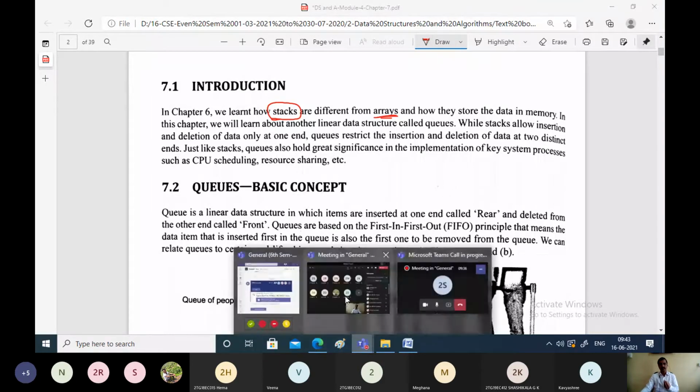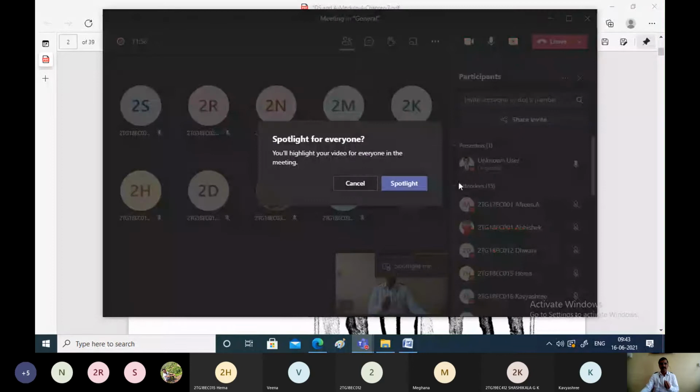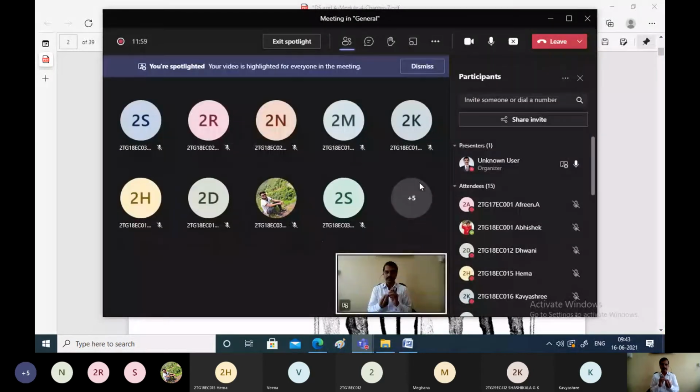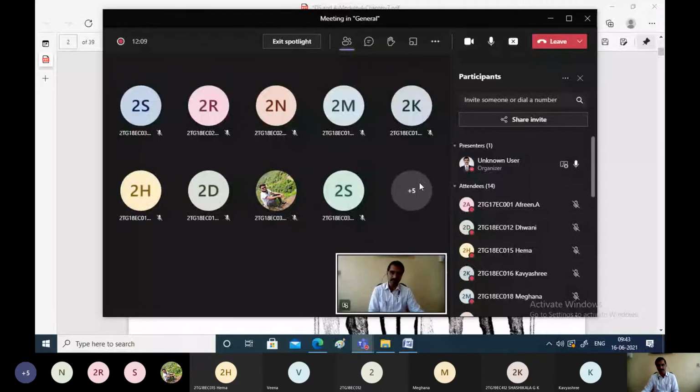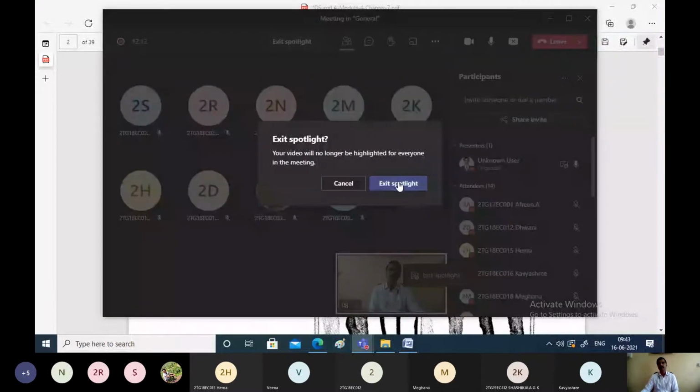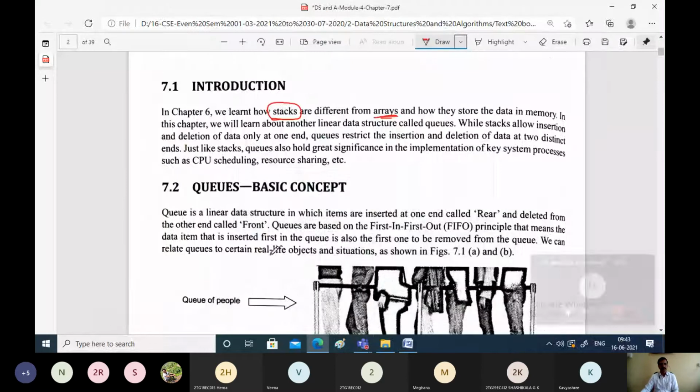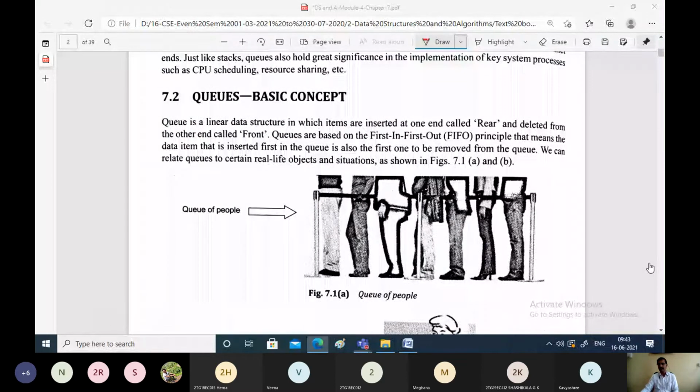Whereas in queue we have two ends: one called the front end, another called the rear end. From the rear end, we will insert elements into the queue. From the front end, we will be deleting the elements. Right? So let's see the basic fundamental concept of the queue.